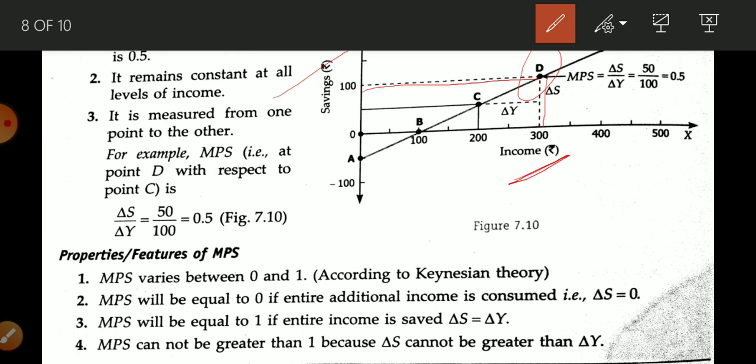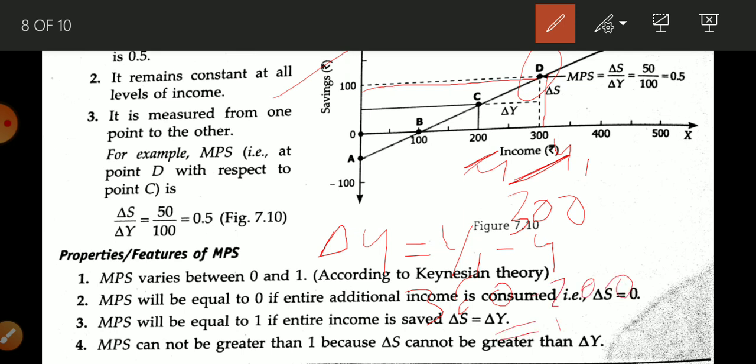Here income is 300, and the previous income is 200. So this is Y1, and this is Y. For getting del Y we have to subtract Y1 minus Y, that is 300 minus 200. So this value will be 100.